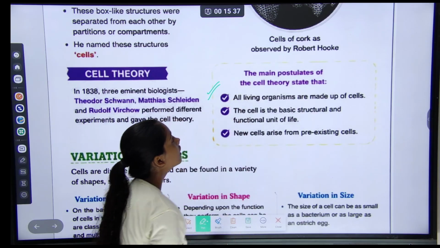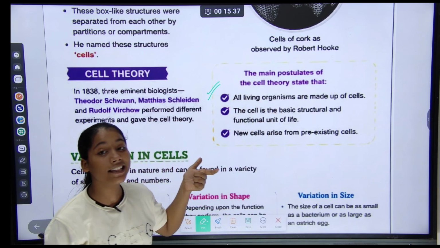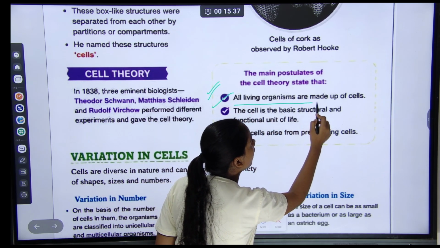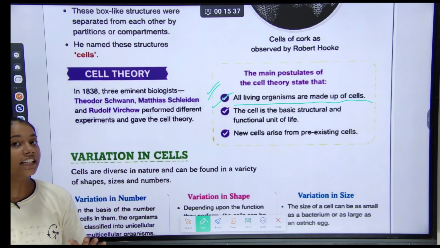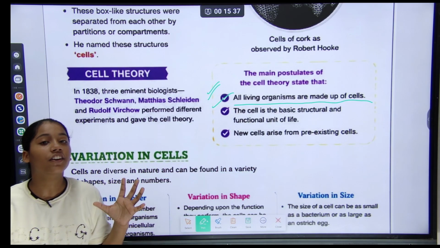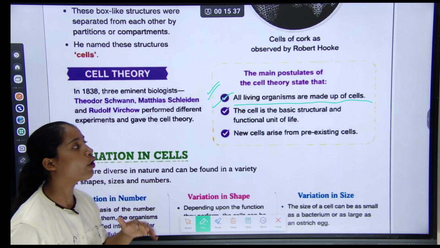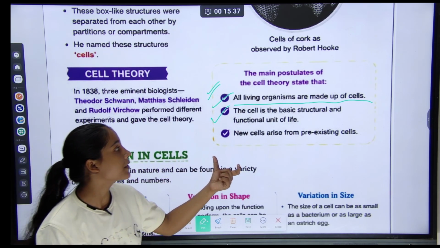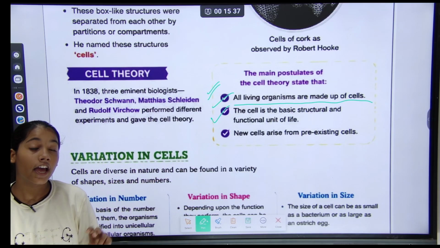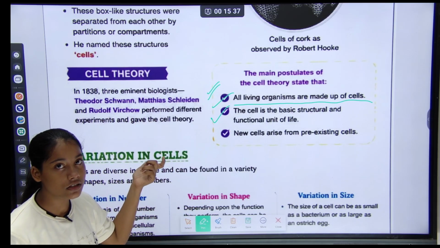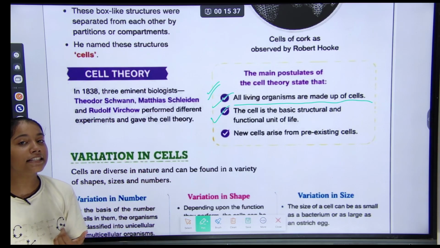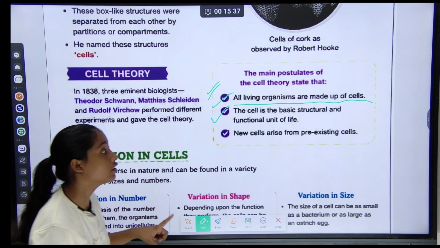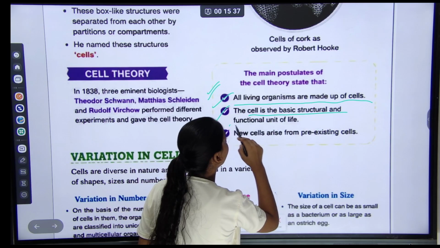So let's start. Their main postulates of cell theory state that all living organisms are made up of cells. Firstly, they observed that all living organisms are made up of cells. Okay, and our second point was the cell is the basic structural and functional unit of life. That I told you in the first lecture. Cells are the basic structural and functional unit of life. It's the most important thing you have to learn.